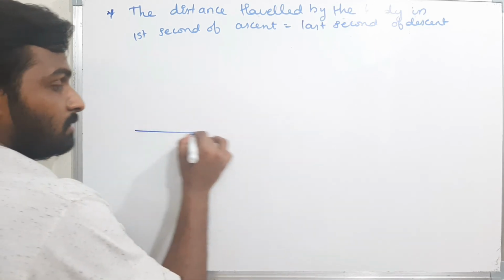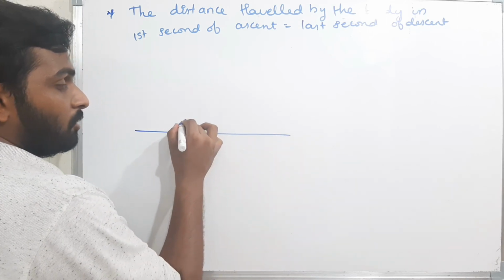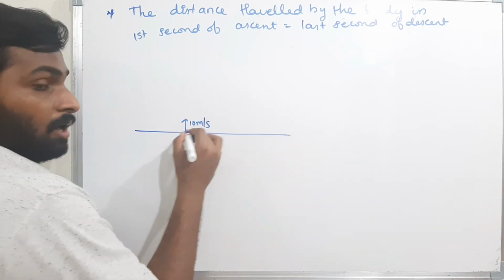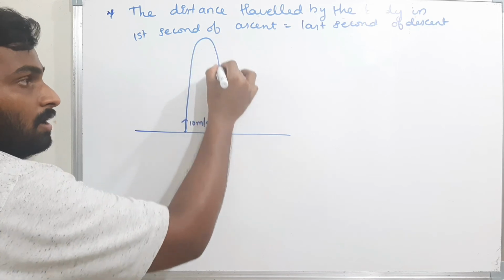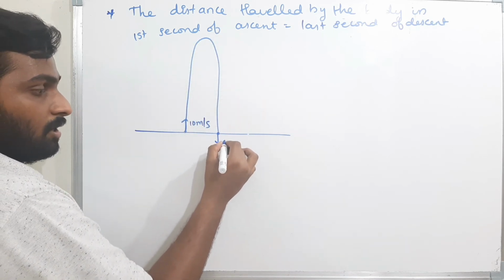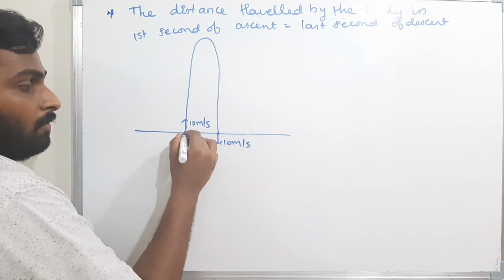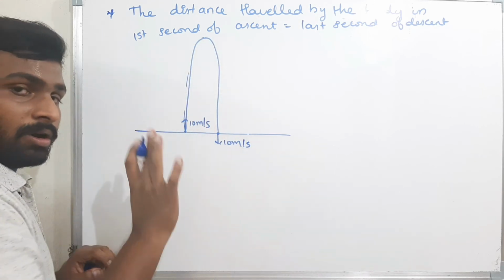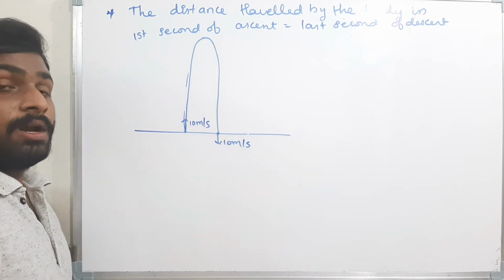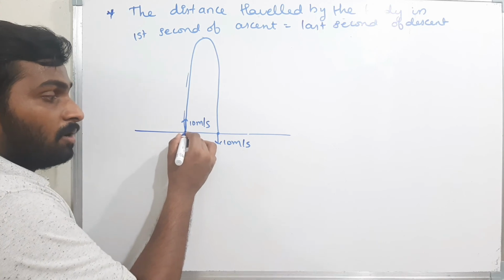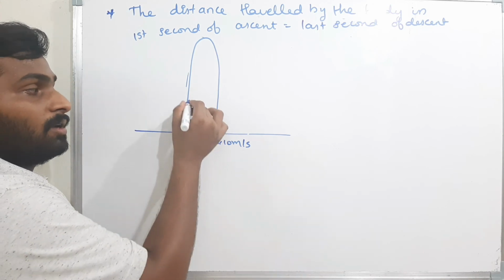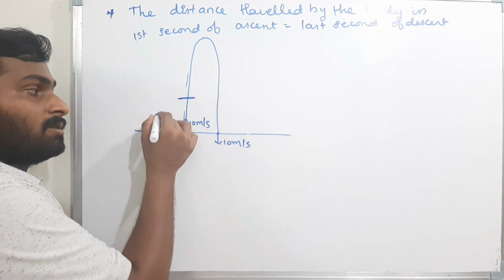Now see here. This is the reference line, and the body is projected with a velocity of 10 meters per second. The body reaches the maximum height, and it is coming down with the same velocity, 10 meters per second. The time of ascent is equal to the time of descent. These 2 points we have seen previously. Now assume the distance traveled by the body in the first t seconds is this much.